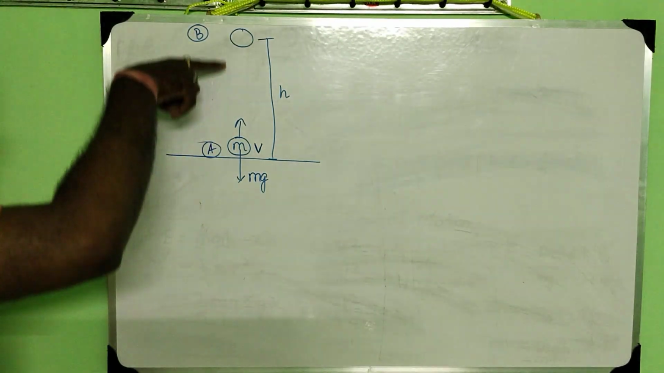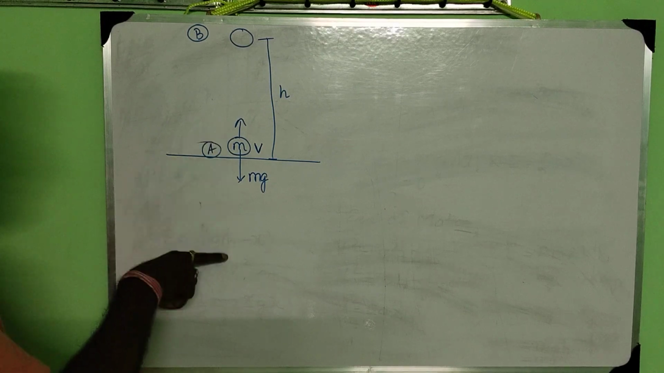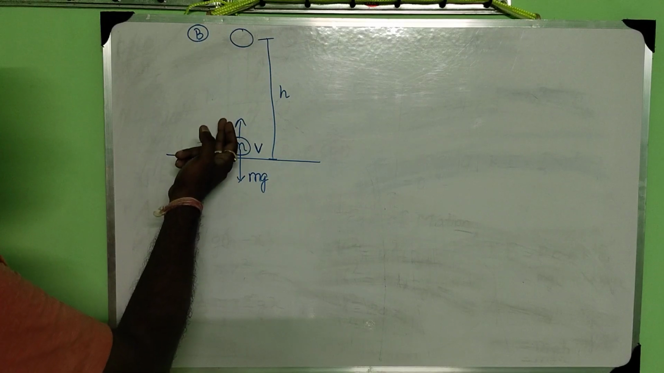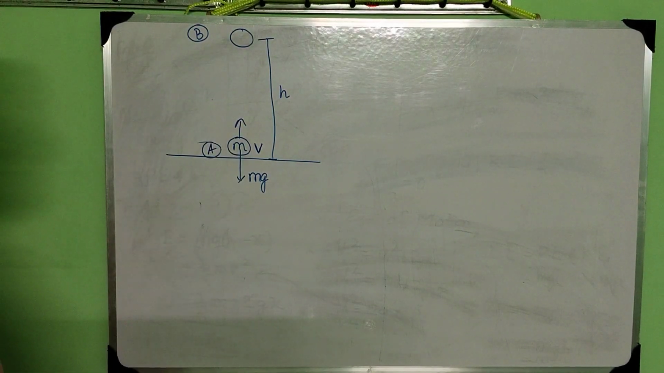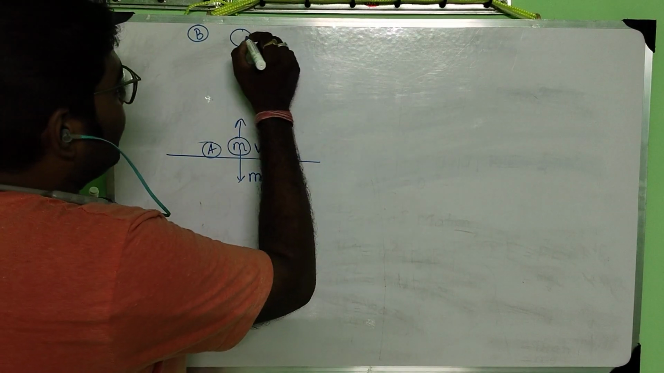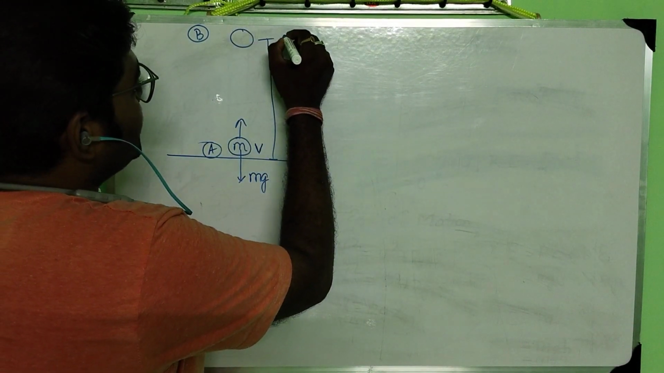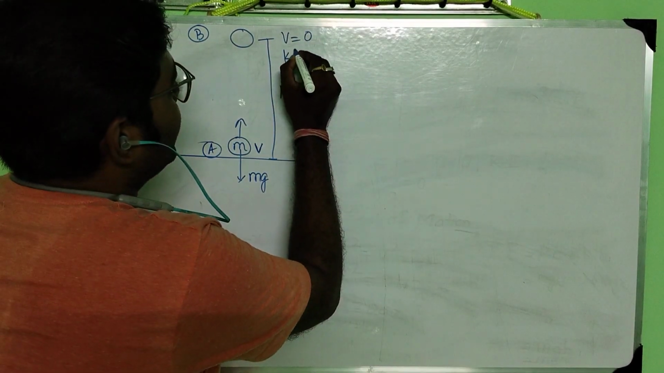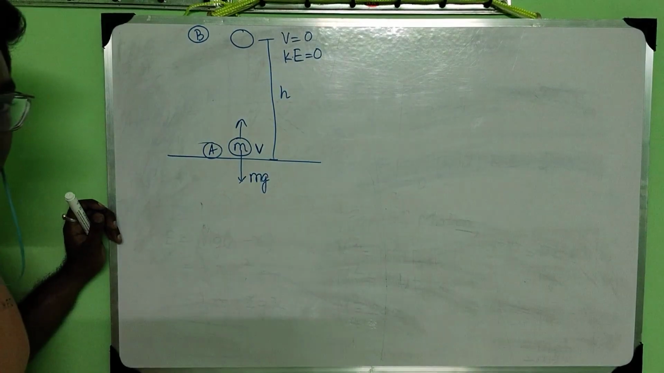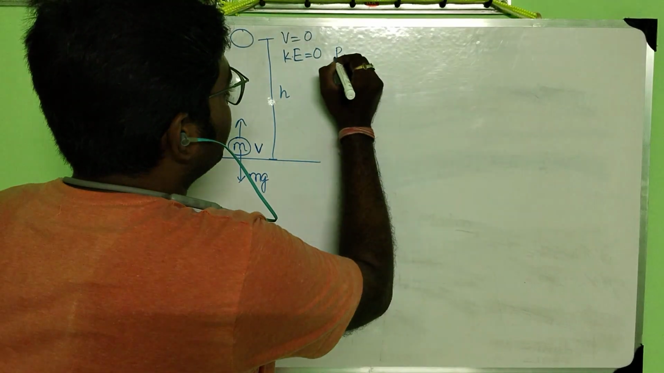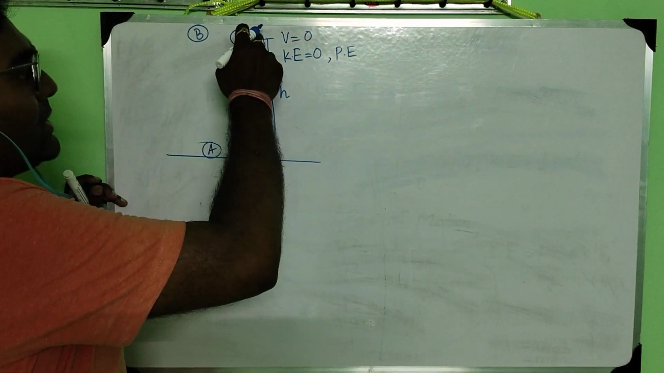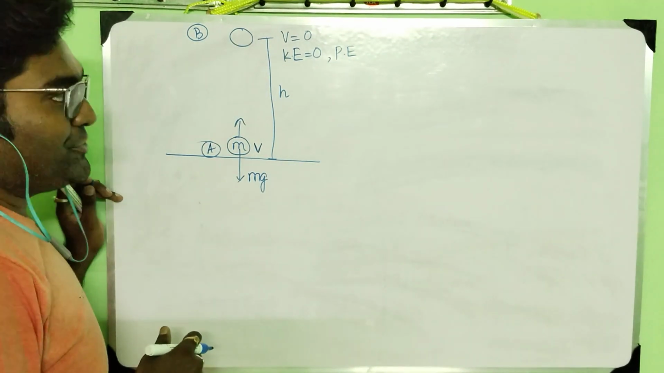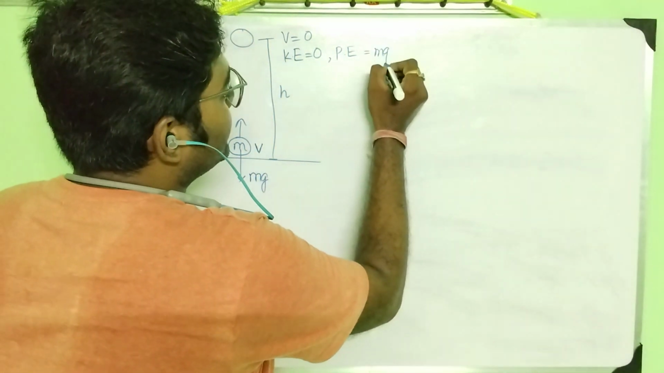So as the ball is moving upward, since the force due to gravity will pull downward, the ball will decrease its velocity, and ultimately at this position, the velocity will become 0. Now, as the velocity becomes 0, I can write kinetic energy is also equal to 0. And what about the potential energy? Here, the ball attained the height h from the ground level. So, potential energy will be mgh.